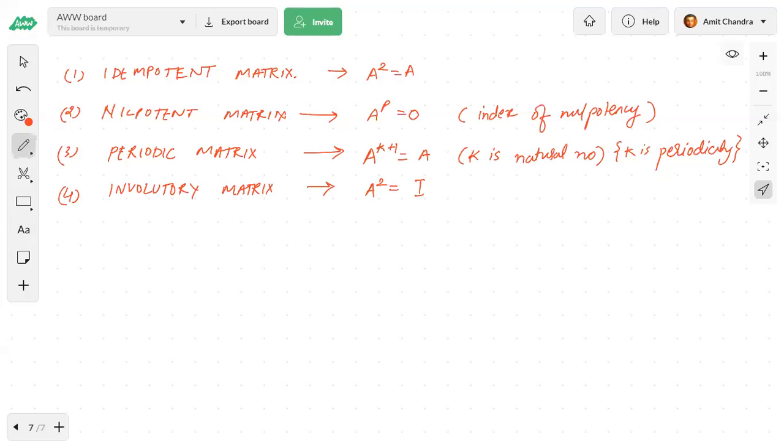Symmetric and skew symmetric matrices we did last time. Okay, one more kind of matrix is, okay, the involutory matrix. Let's see.